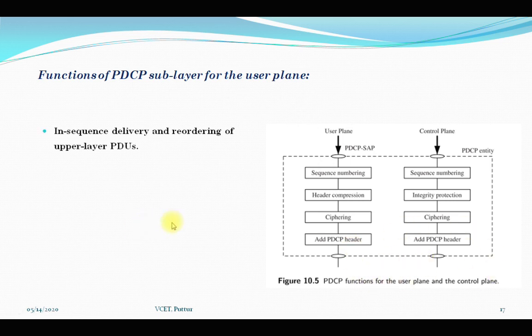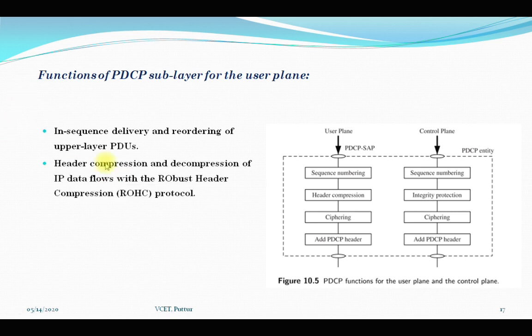If we consider the user plane, first is header compression and decompression of IP data flows with the robust header compression protocol, that is ROHC. Similarly, the second thing is ciphering and deciphering of the user plane data.